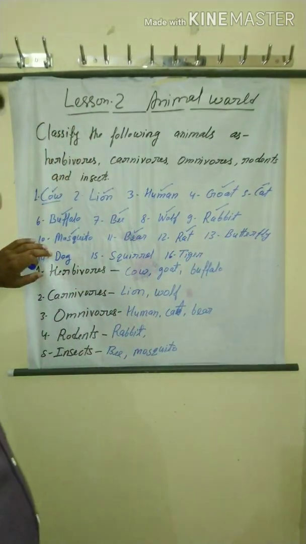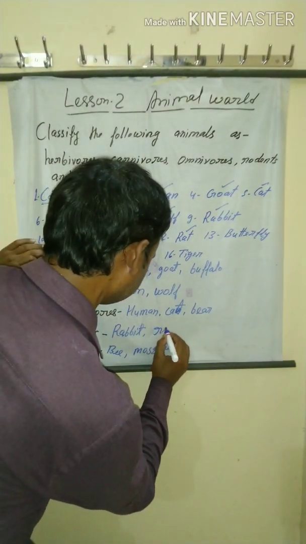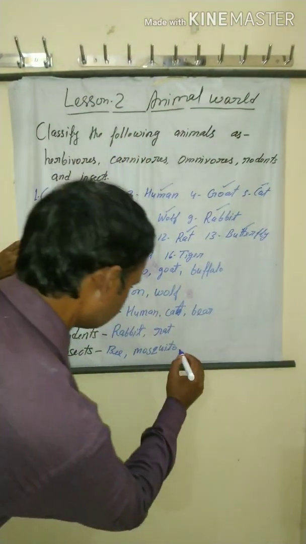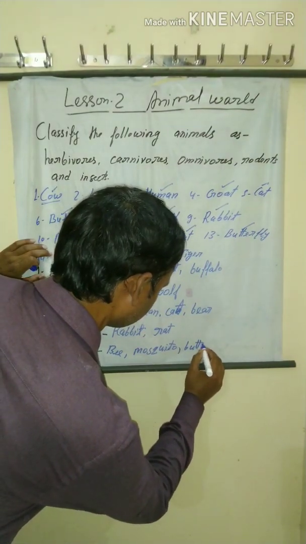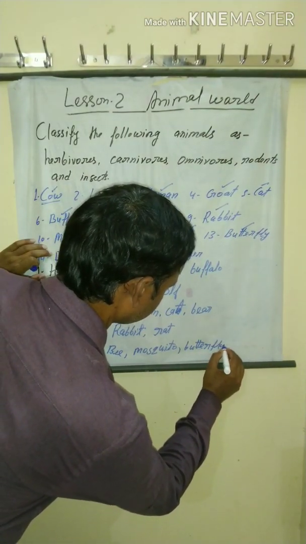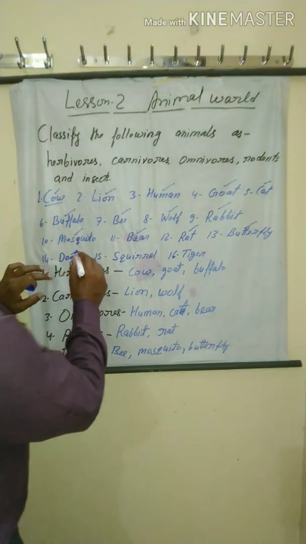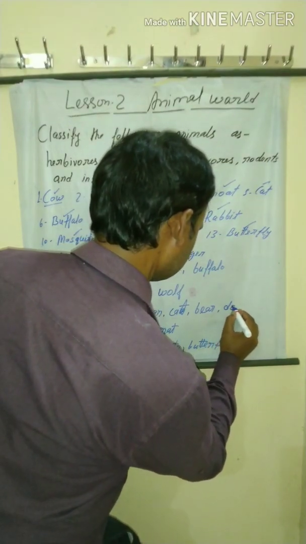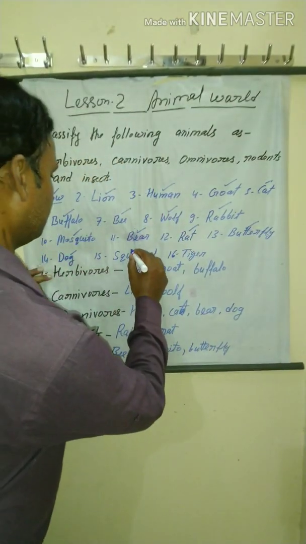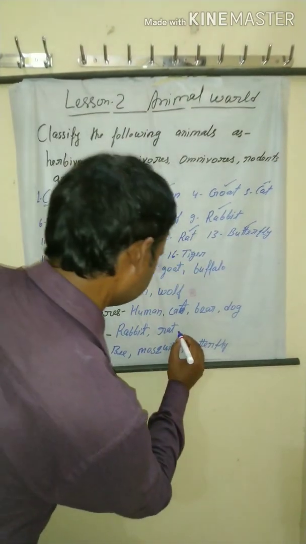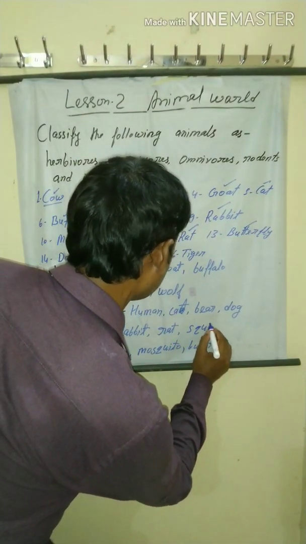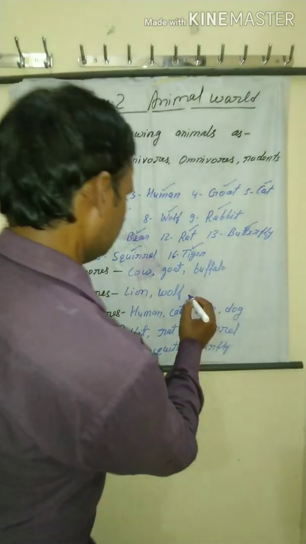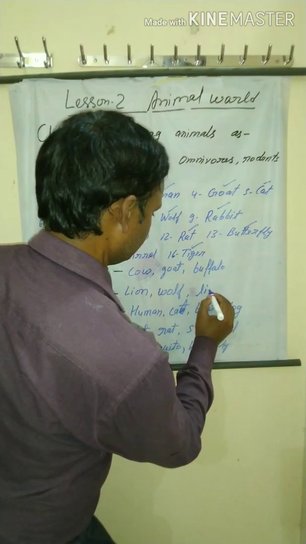Rat, rodents. Butterfly, insects. Dog, you know the dog is an omnivorous animal. Squirrel, rodent. And last, tiger is a carnivorous animal.